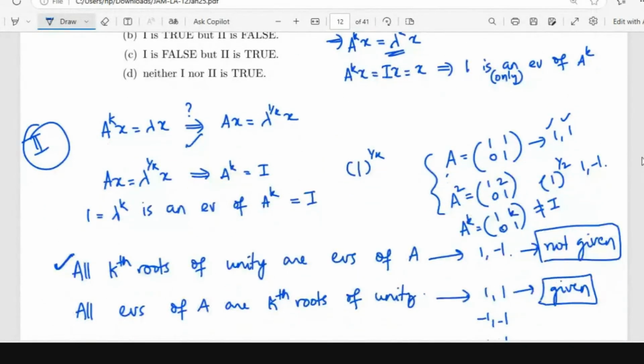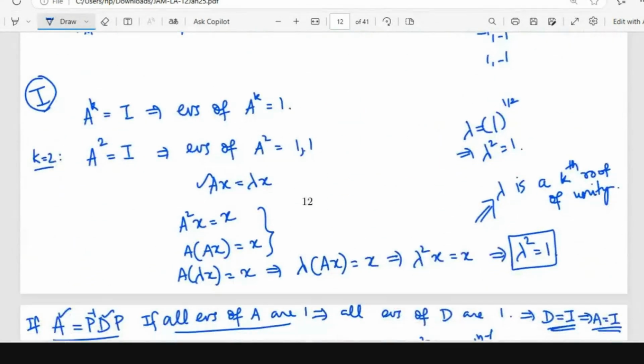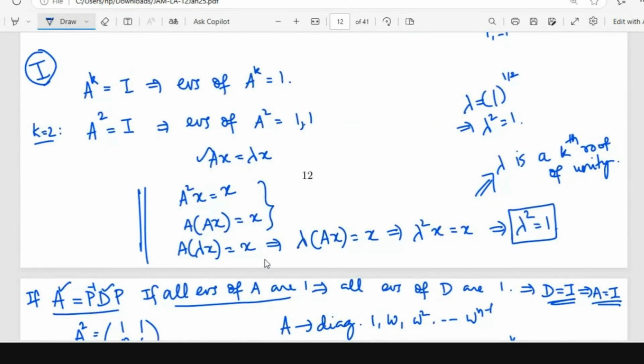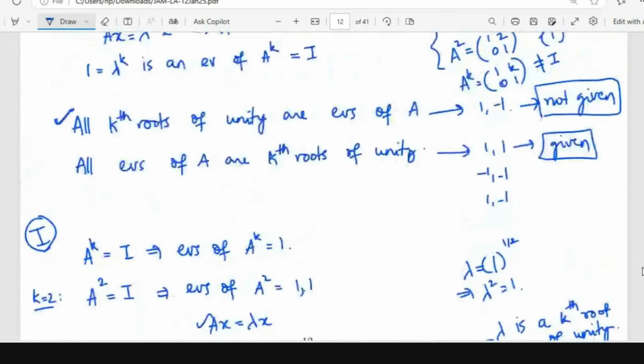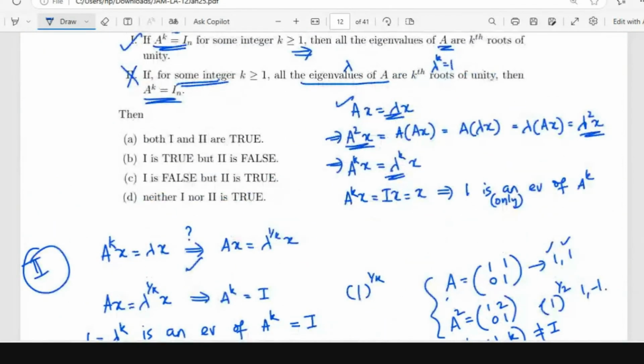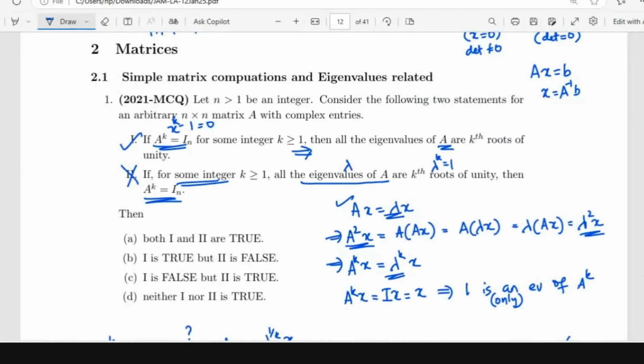So a general argument will be something like this, where you don't use the diagonalizability. But of course, if you have distinct eigenvalues, then the matrix is diagonalizable. We can use that fact. So are there any questions on this? I think this includes a lot of things that we need to know about diagonalizability and eigenvalues.